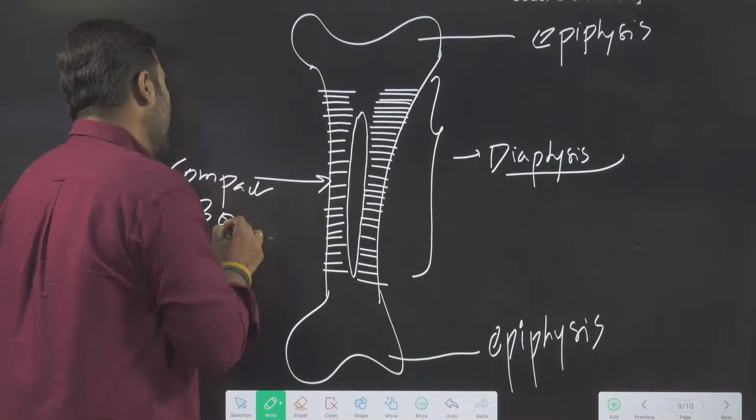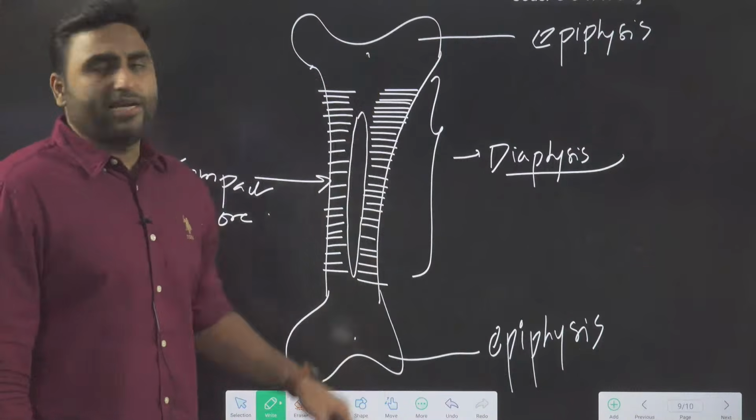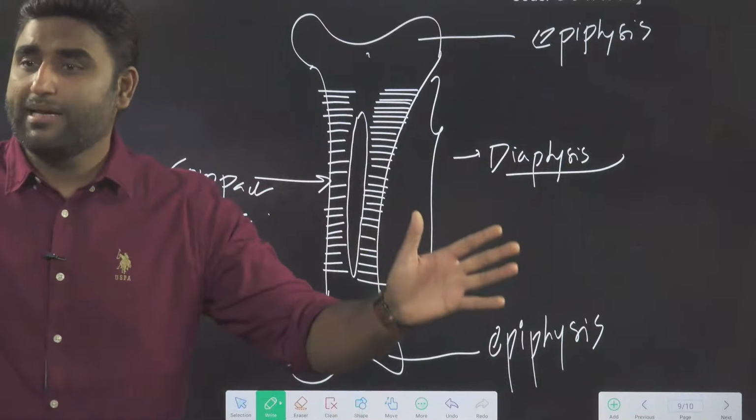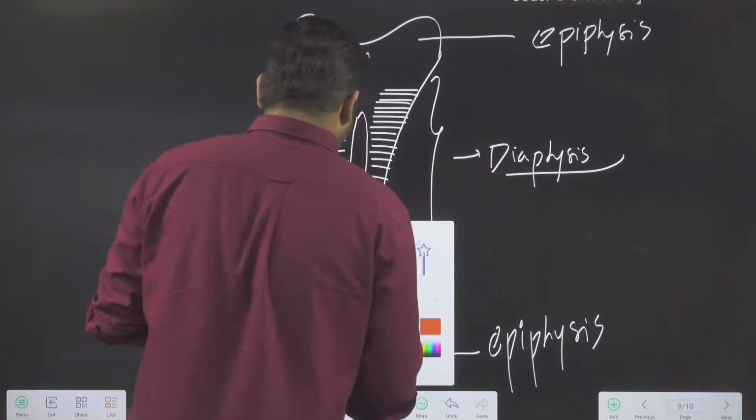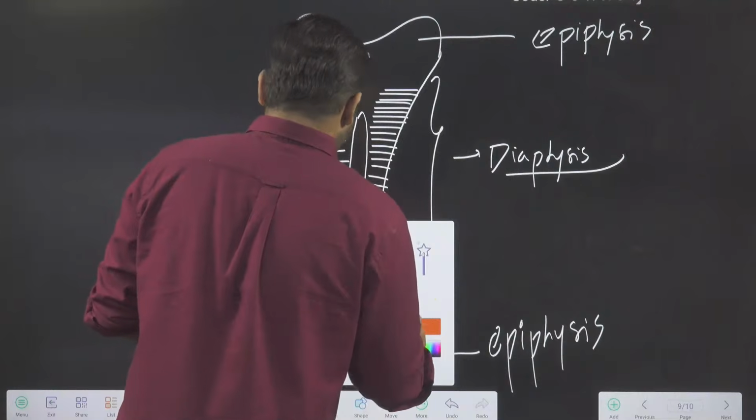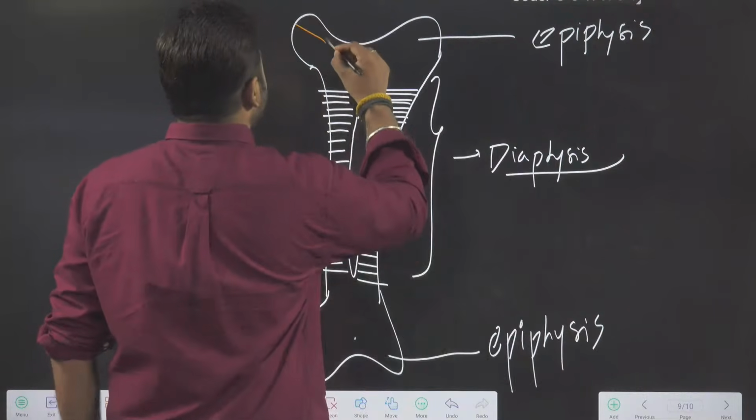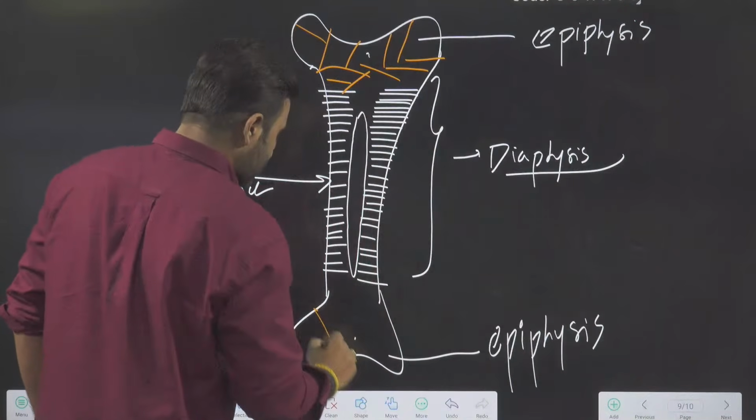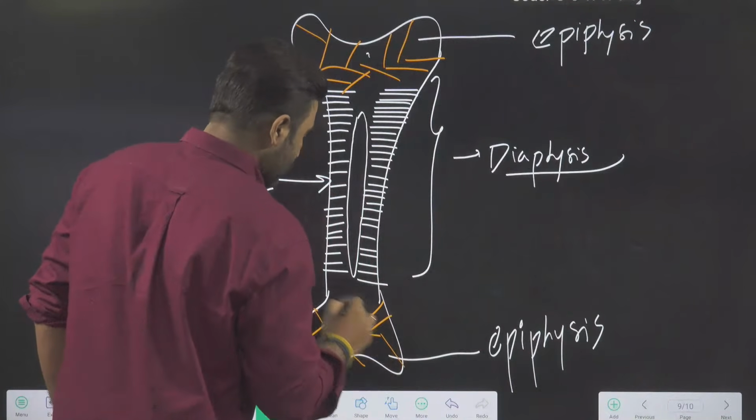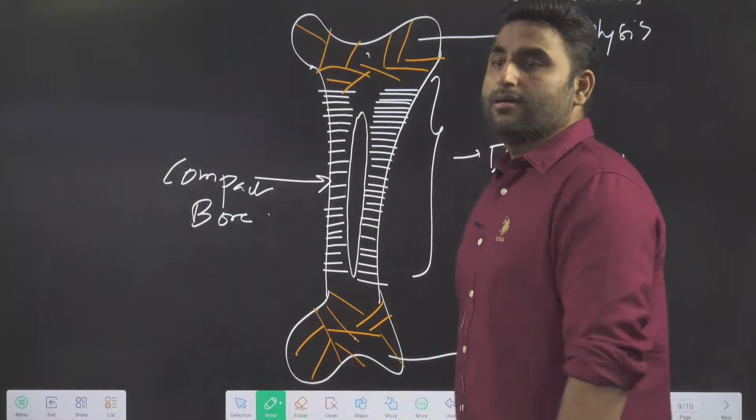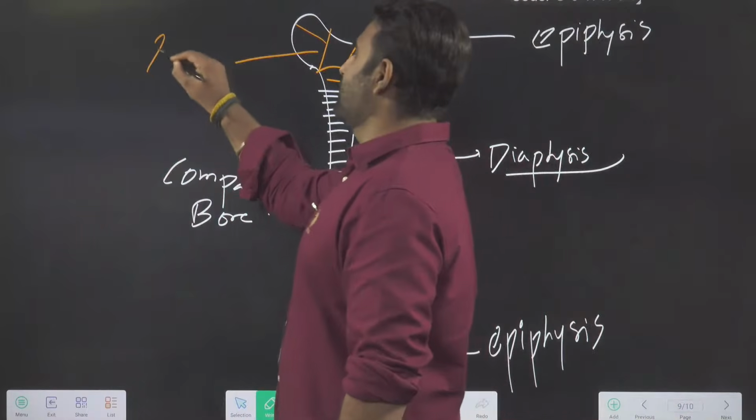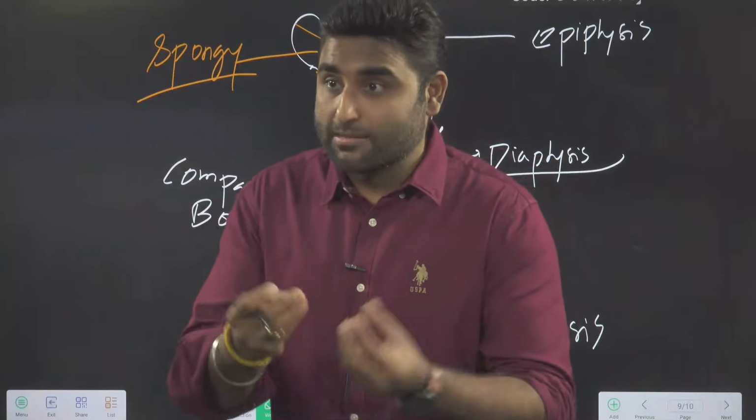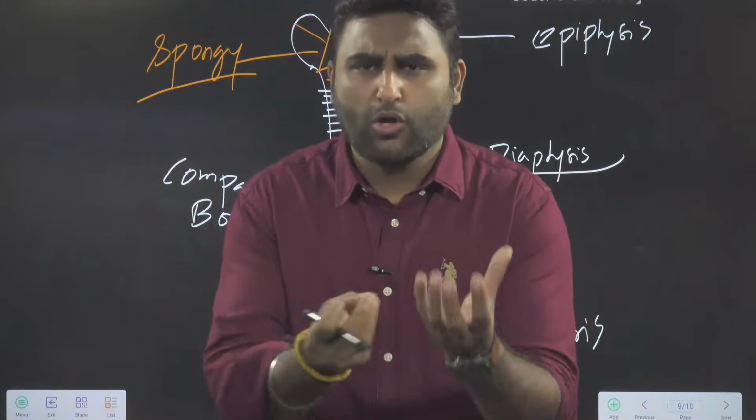Now notice the epiphysis. In the epiphyseal region, the lamellae will be randomly arranged. Like this, the lamellae are randomly arranged. So this becomes your spongy area. Spongy means it has some hollow space. A sponge is hollow from inside, with some hollow cavities.